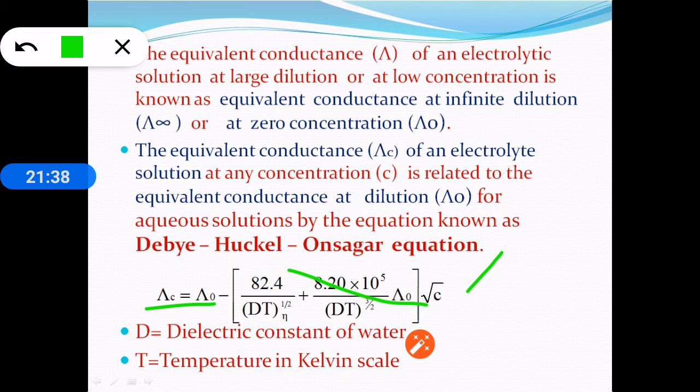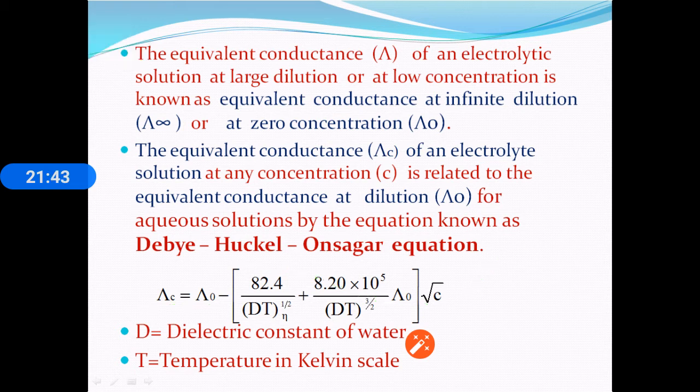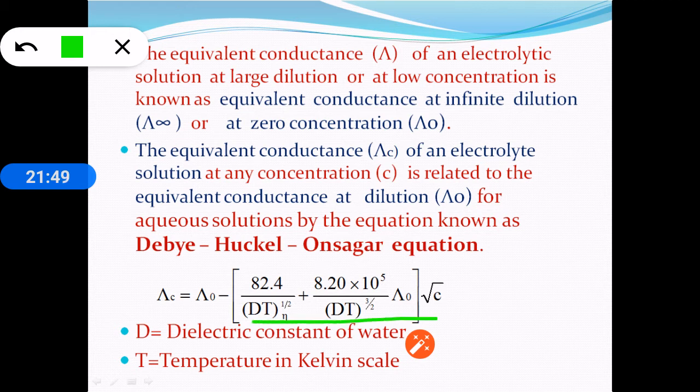And by decreasing the value of C, by decreasing the concentration, this term will decrease and the subtracting fraction from this also decreases, so the lambda C value increases. This shows that on dilution the equivalent conductance value increases.